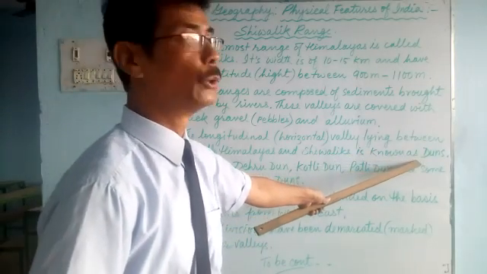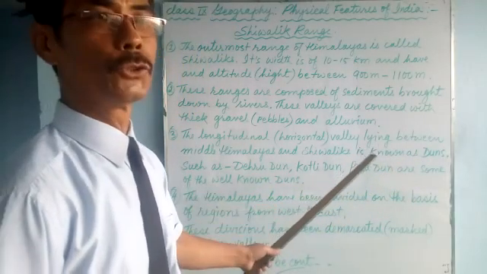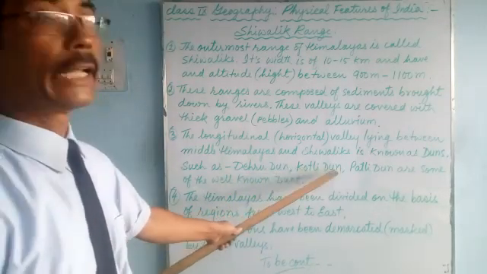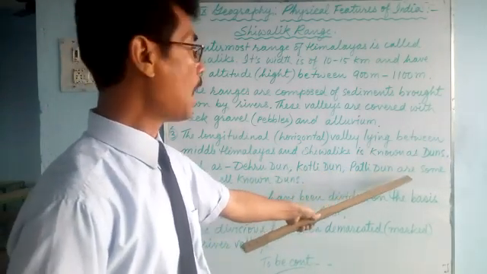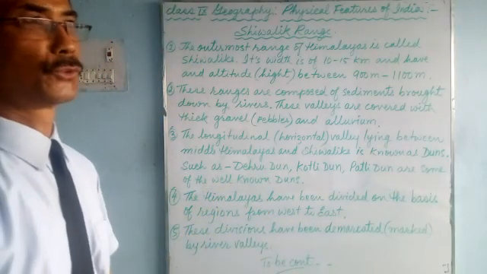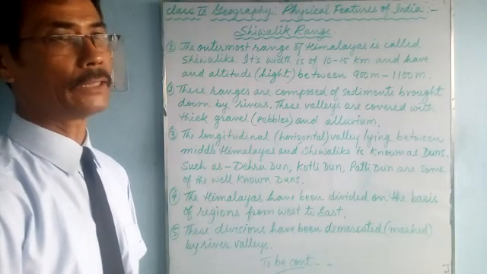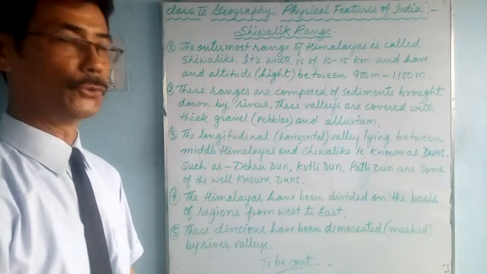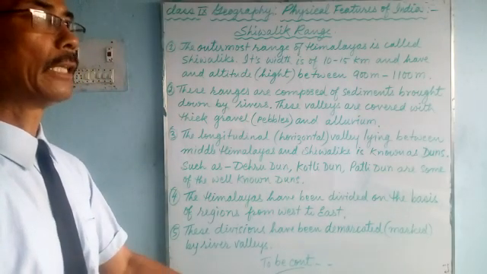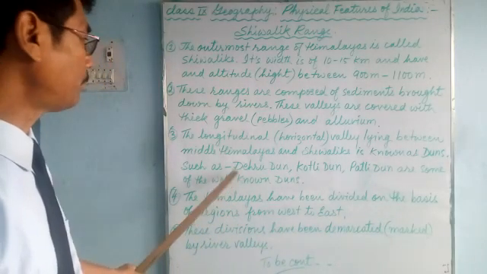It is known as duns, D-U-N-S, duns. Dehradun, Kotli Dun and Patli Dun are some of the well-known duns. These are river valleys between the Middle Himalayas and the Shivalik range. These are known as duns, and Dehradun lies there. Famous Dehradun, Patli Dun, Kotli Dun. These are well-known duns.